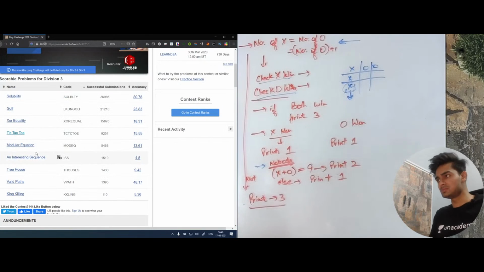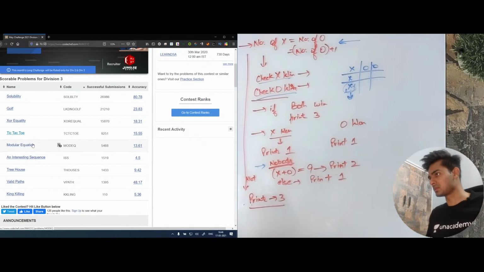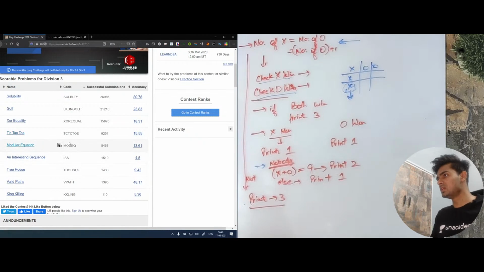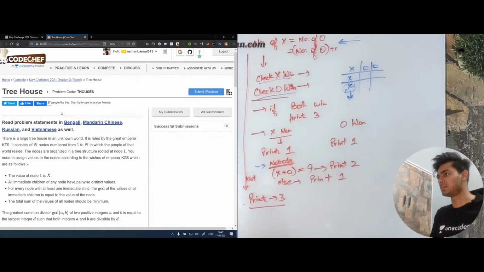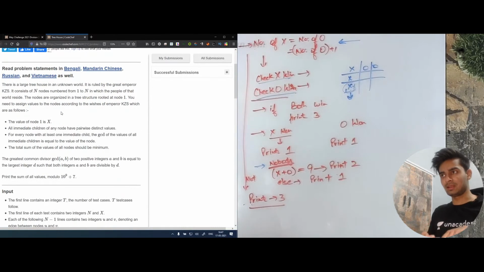Let's move on to modular equation. Or before modular equation, let's move on to treehouse. This is a good problem, I would say. I'm actually going in the order of the problems in Div 1, so that we actually know the difficulty of every problem. Because I know for this problem also many people cheated. So let's not look at the order of these problems, let's look at the order in Div 1. Cool, let me just rub this.